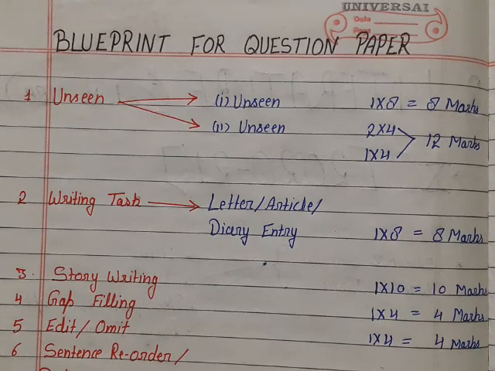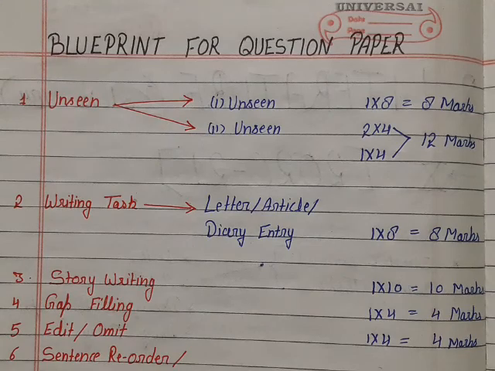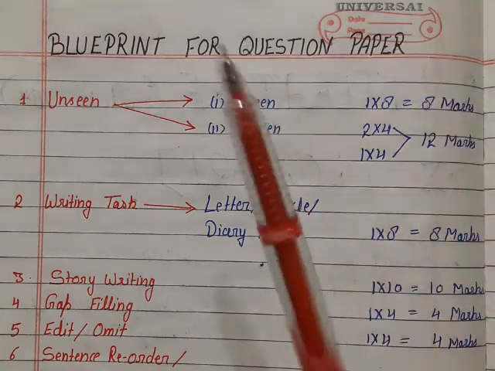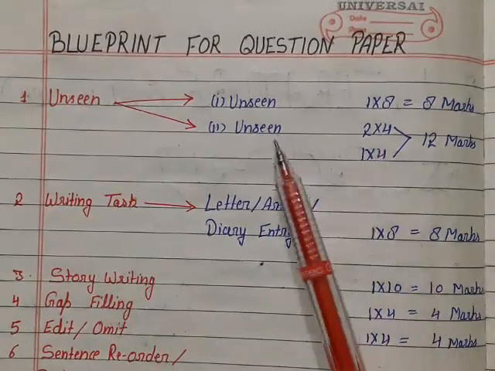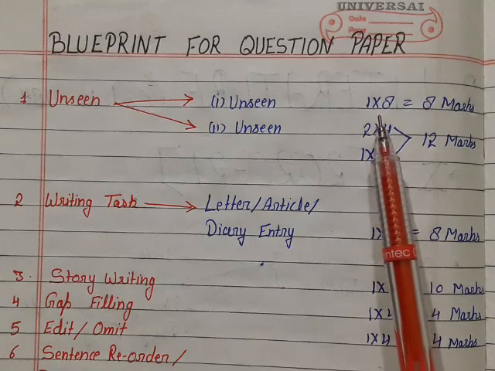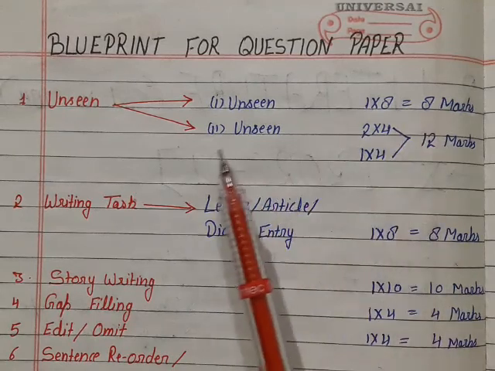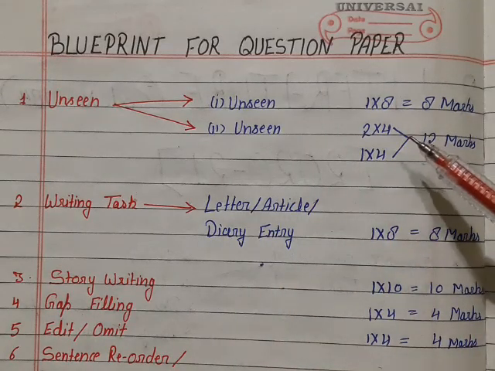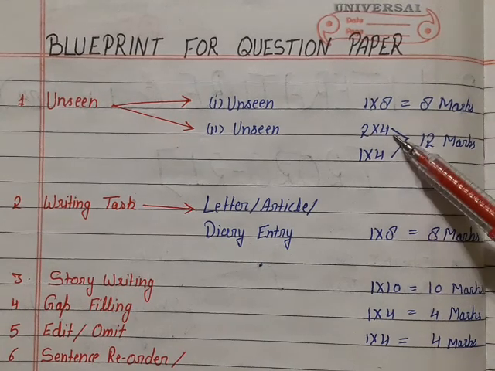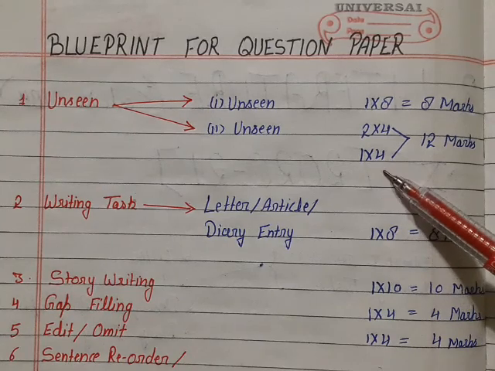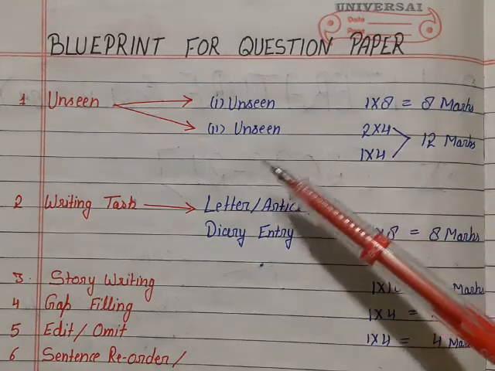Student, I am sure you have a query in your mind about what type of question paper you will get in your board examination. Let us discuss. I have the blueprint for your question paper. Your first question will be the unseen passages. There will be two unseen passages. In the first unseen passage, you will have 8 marks, 1 mark for each question. The second unseen passage will have two types of questions. 4 questions will be descriptive, 2 marks each, and 4 questions will be vocabulary based, 1 mark each. In this way, the second unseen has a total weightage of 12 marks.